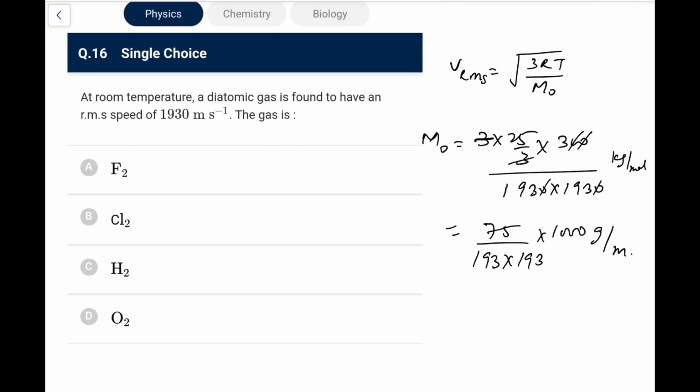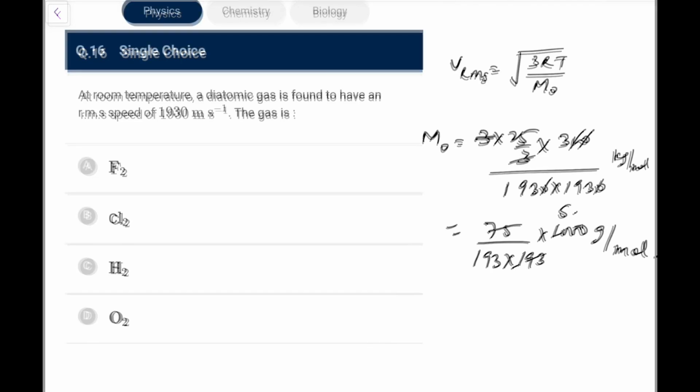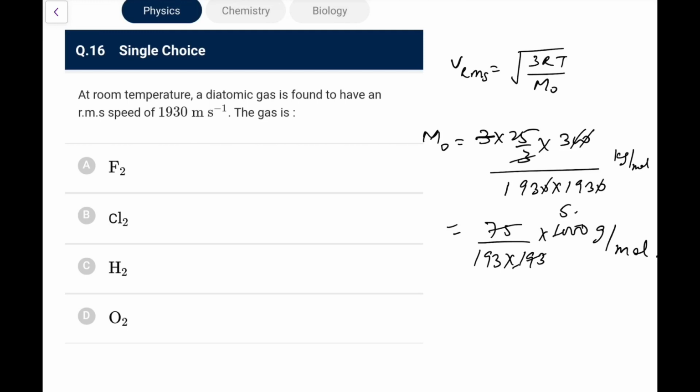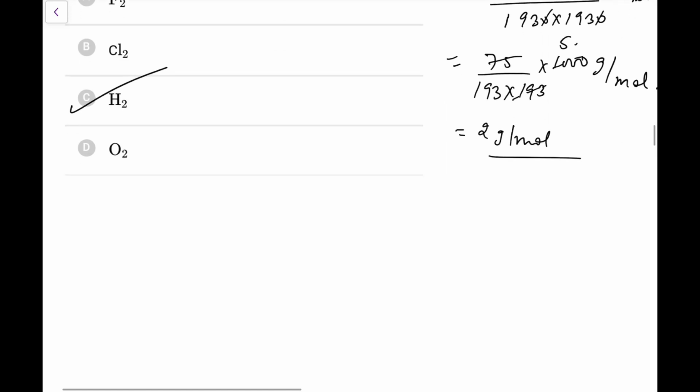If I do this, it would be 1000 gram per mole. This would be approximately 5 point something, and 75 into 5 point something, 375, 400 upon 193, that would be roughly 375, 380 times something divided by 193, that would be 2 point something. So the only option is hydrogen I can go for. It is approximately 2 gram per mole, so go for hydrogen in this case. Only H2 can have this.